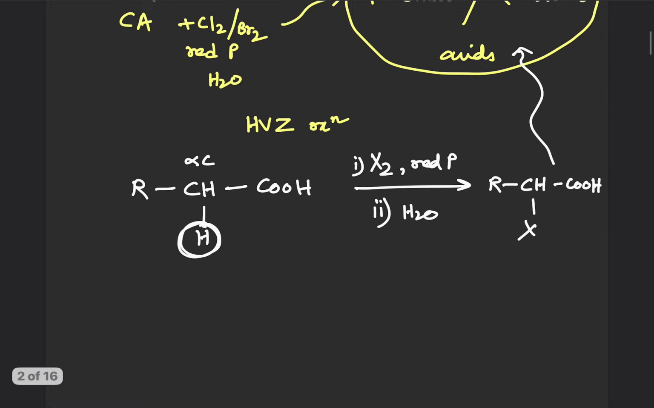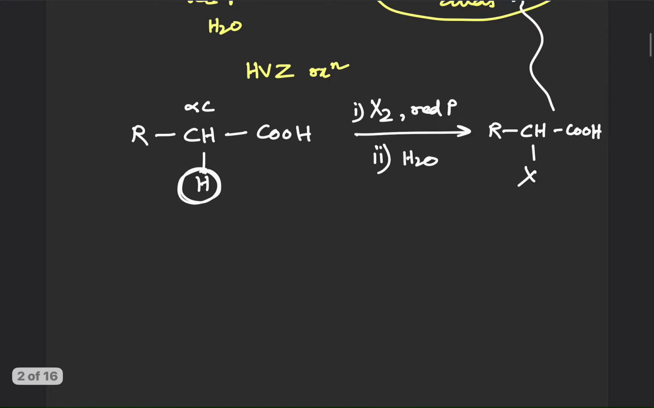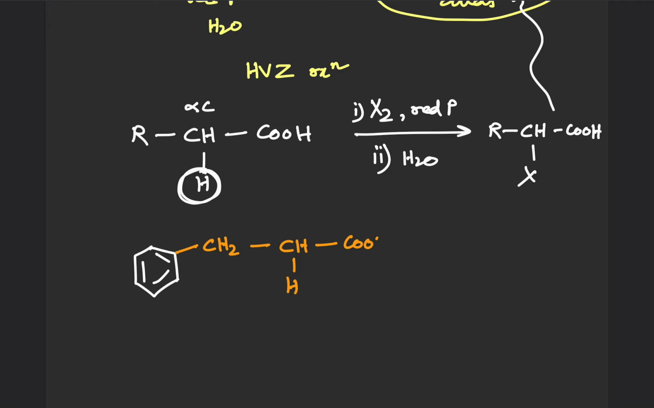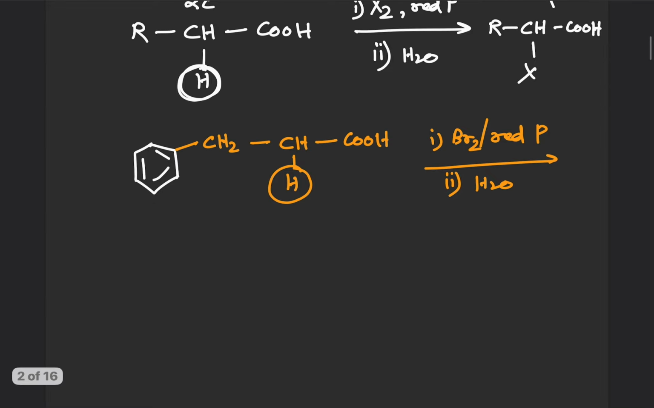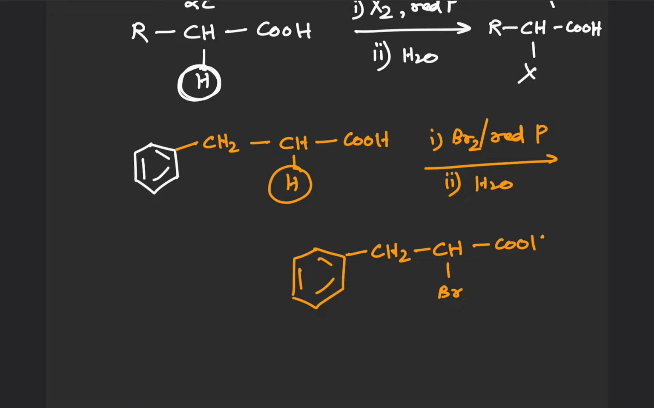Okay, so in our case, in the case of P, the starting compound is this. I'm writing the alpha hydrogen out, and we are reacting this with, first Br2 and red phosphorus, and second water. So what is going to happen, this H will be replaced by a bromine. So ultimately the P will be this. So this is P.